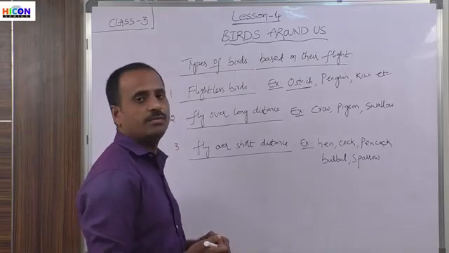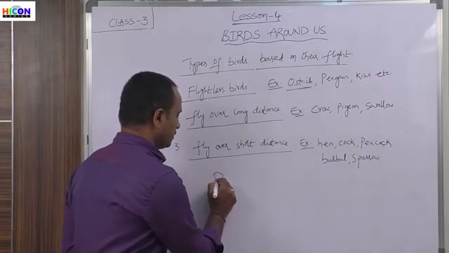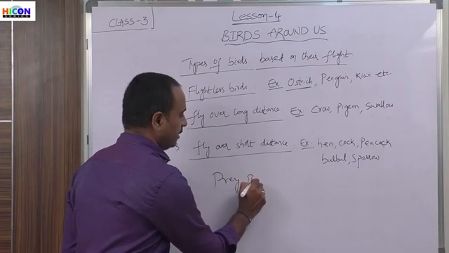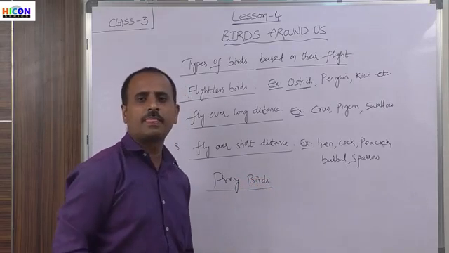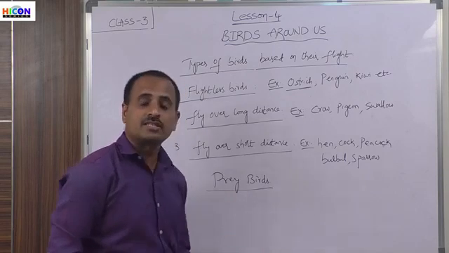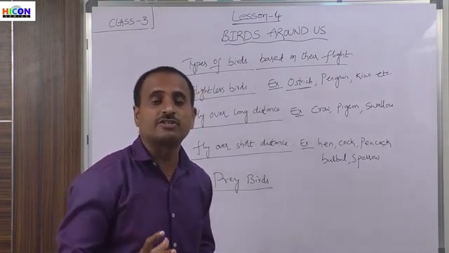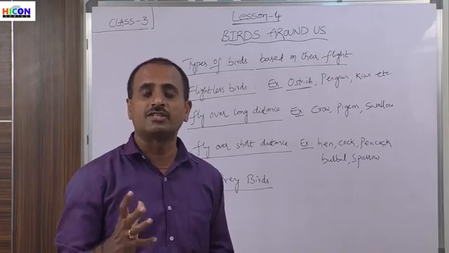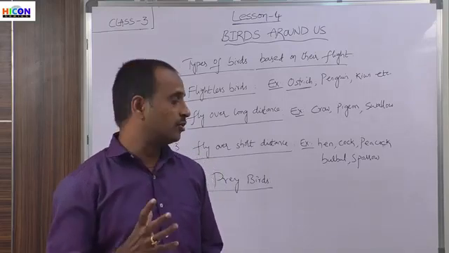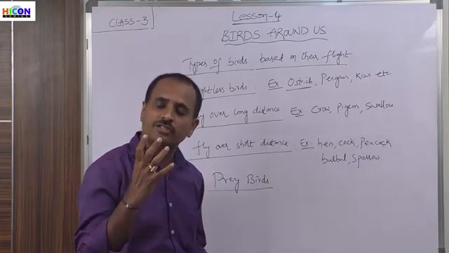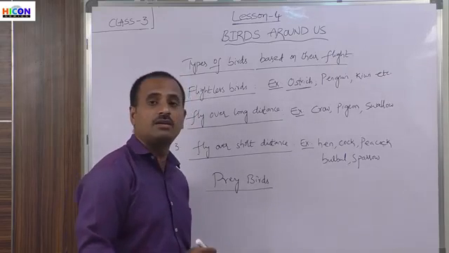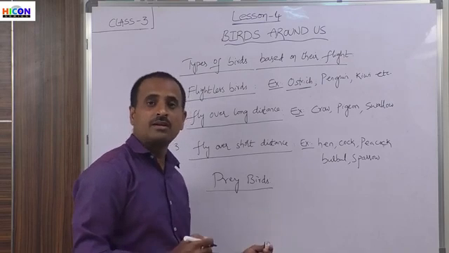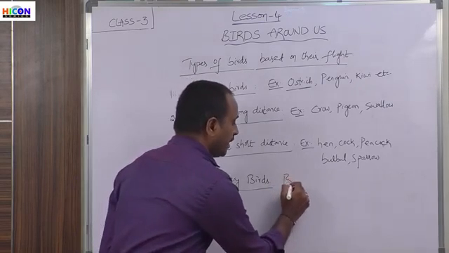And other types of birds are prey birds. Children, what are prey birds? Some birds will eat the flesh of other animals and small insects. Those birds which eat the flesh of small animals and insects are called prey birds or birds of prey.